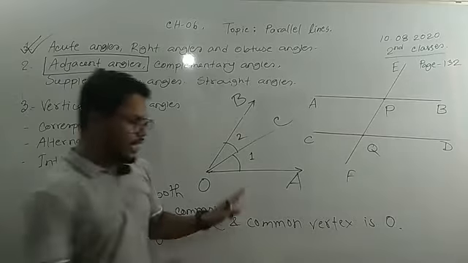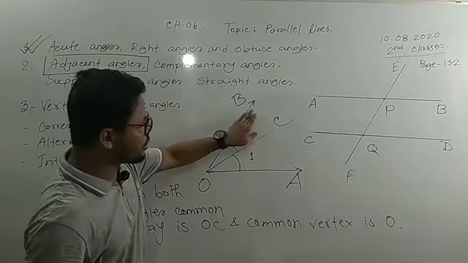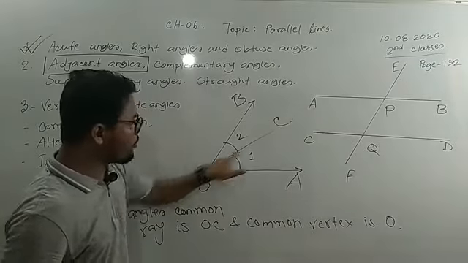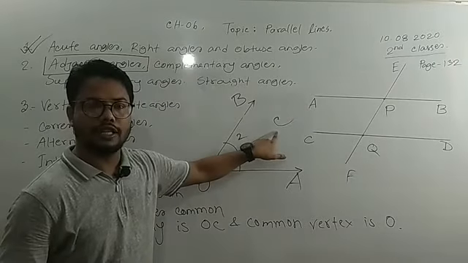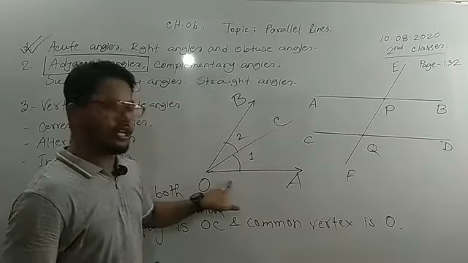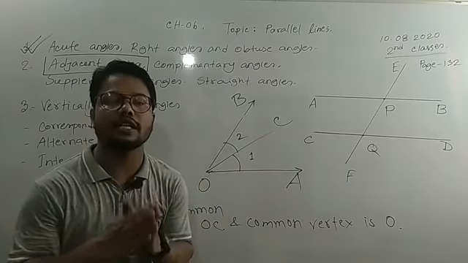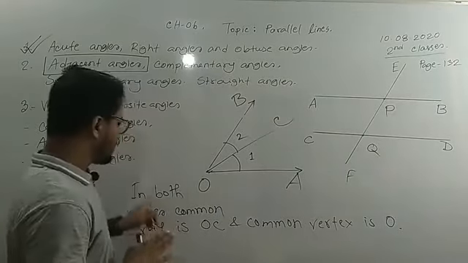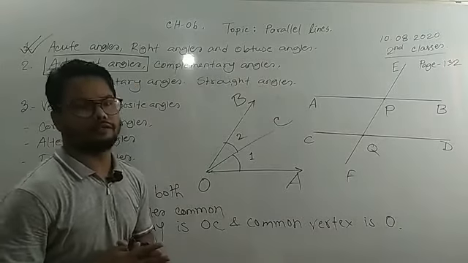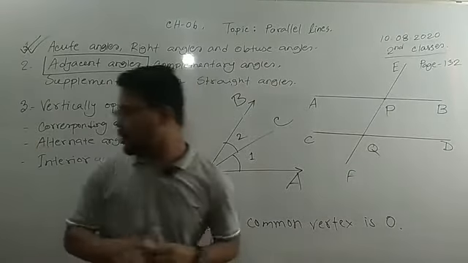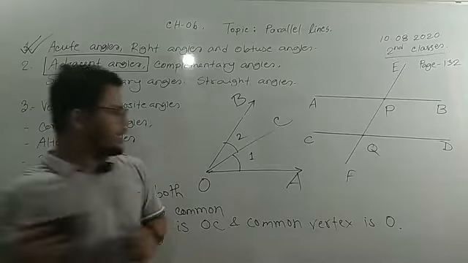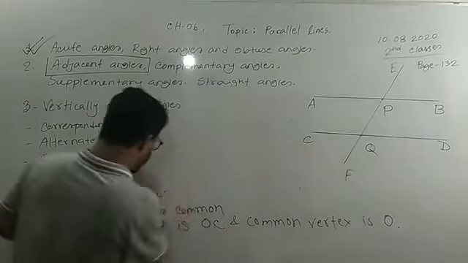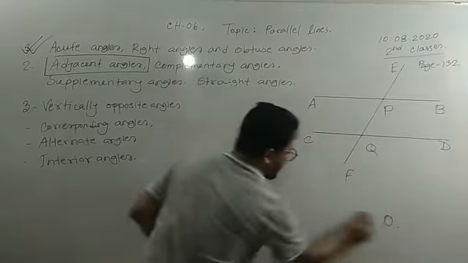Now, again I am repeating this one. When two angles have a common ray and a common vertex, then together they form an adjacent angle. So this is the definition of adjacent angle. Another most important topic now: we will define complementary angle and supplementary angle.